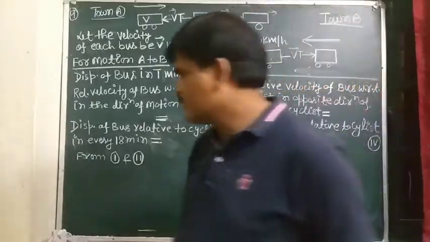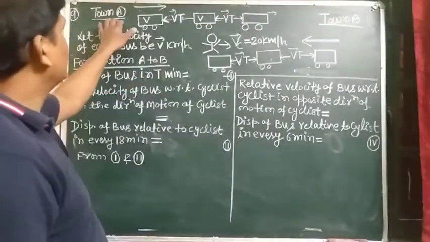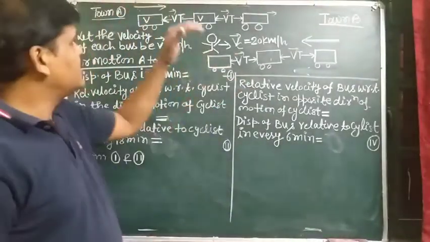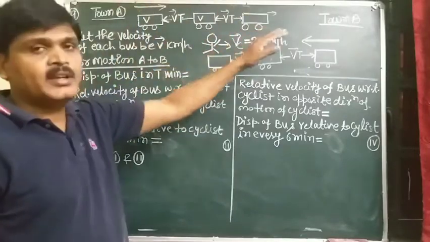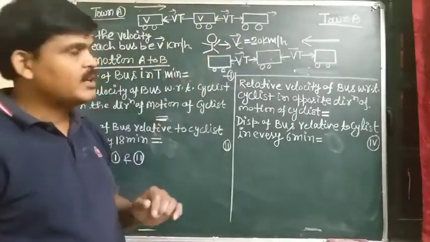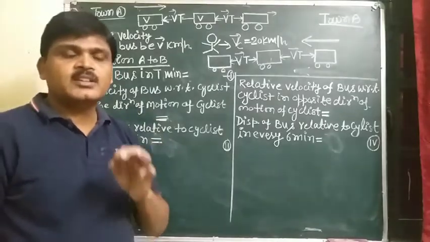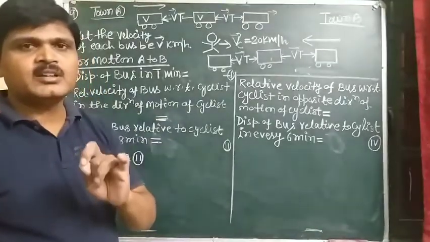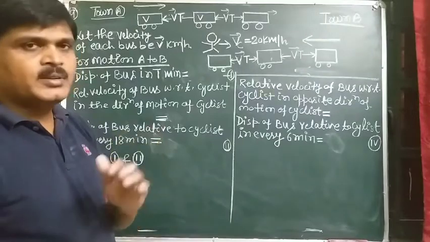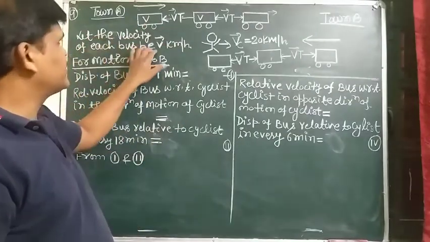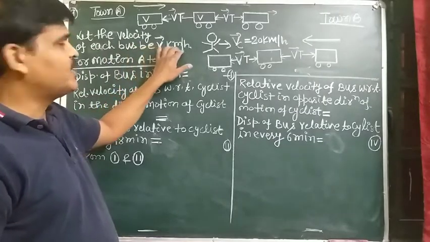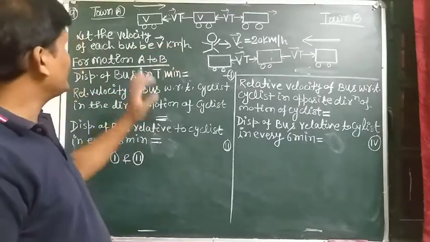Here it is given that a bus leaves in either direction, from town A to town B, every T minutes. It is also given that the speed of each bus is assumed to be constant, so let the velocity of each bus be v kilometer per hour.